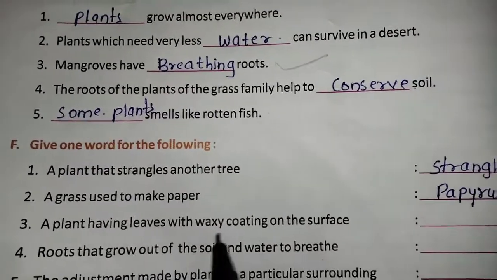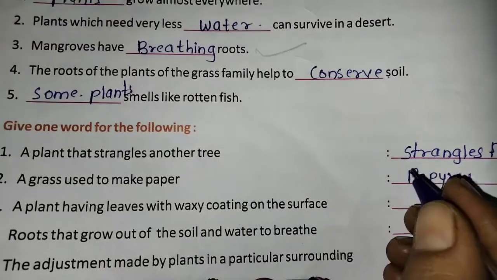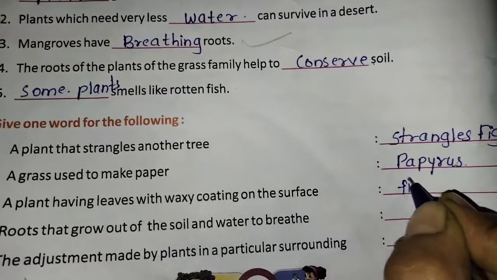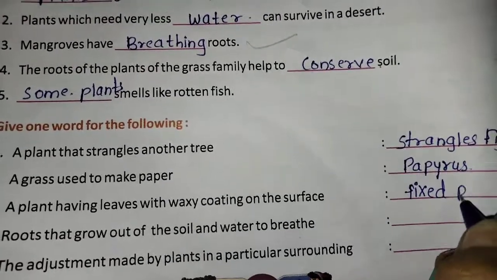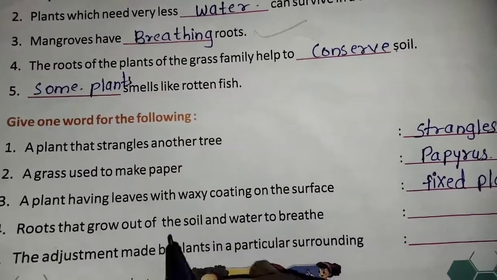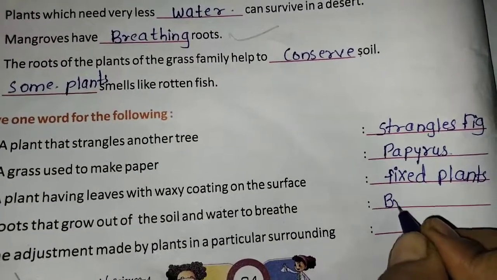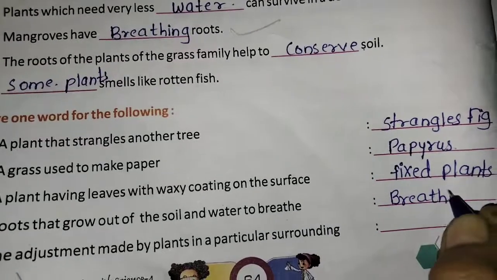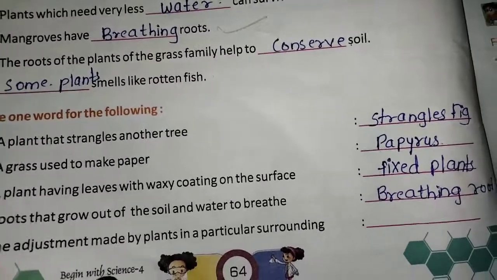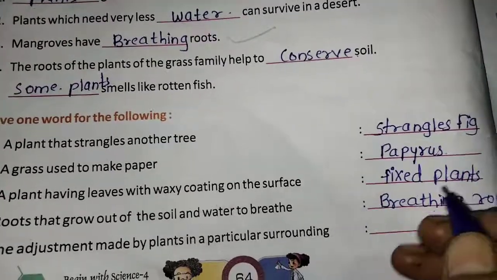A plant having leaves with a waxy coating on the surface. Roots that grow out of the soil and water to breathe are known as breathing roots. The adjustment made by plants in a particular surrounding is known as an adaptation.